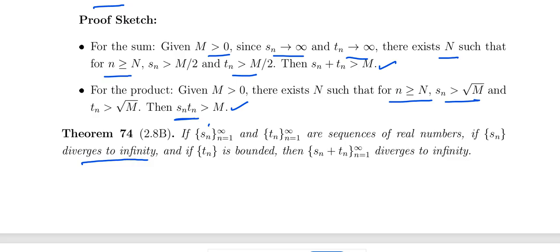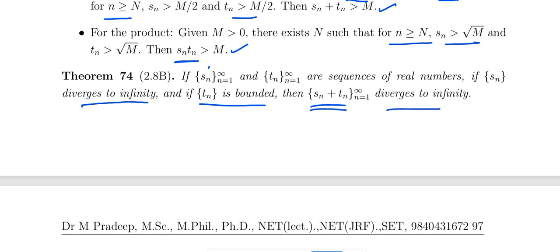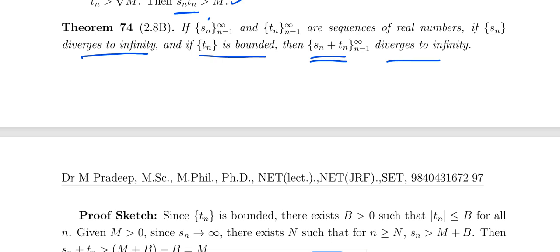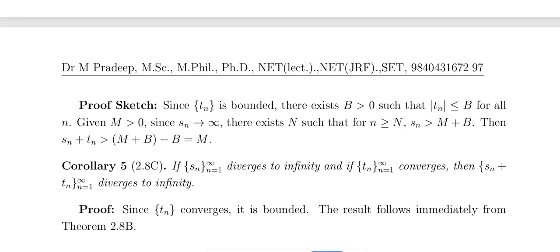If Sn diverges to infinity and Tn is bounded, then Sn plus Tn diverges to infinity. So first we saw that if both diverge to infinity, then the sum and product diverge to infinity. Here, one diverges to infinity and the other is bounded, then the sum diverges to infinity.